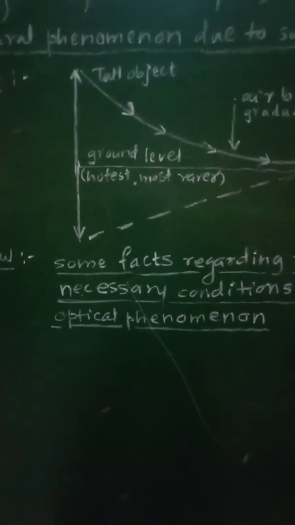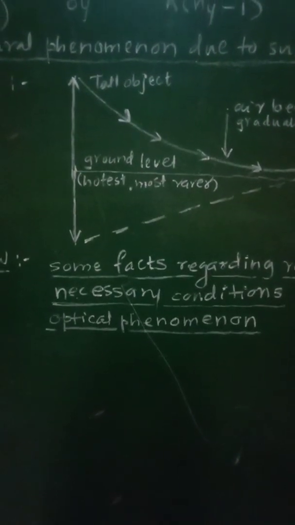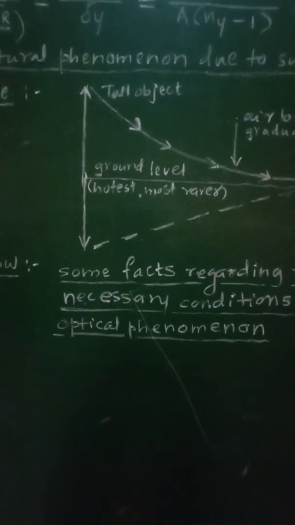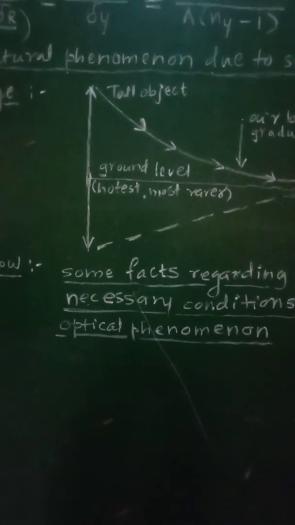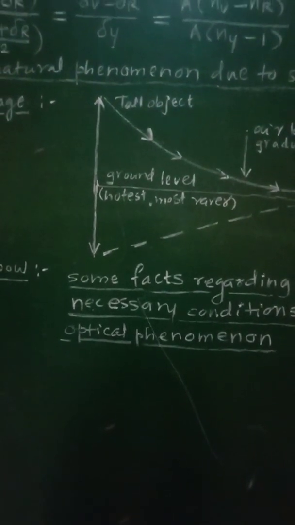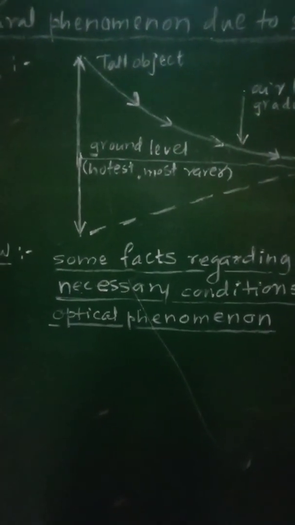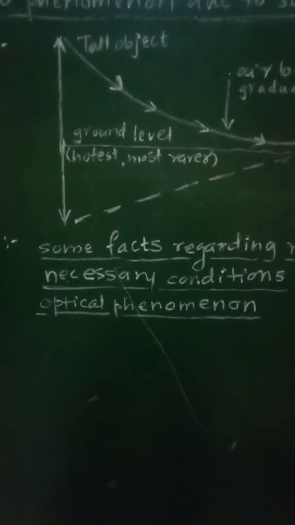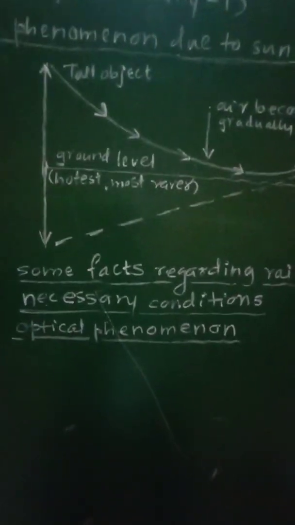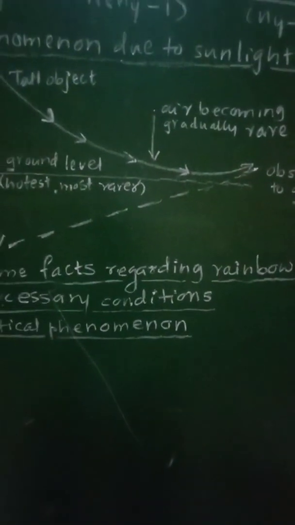When there is light raining and sunlight is clear, at that time rainbows will be observed. Now it is observable from anywhere on the earth's surface. Sometimes two rainbows, one over the other, are also observed, as well as a complete circular rainbow if it is observed through any flying aeroplane. So now let us see some facts regarding the formation of rainbows.